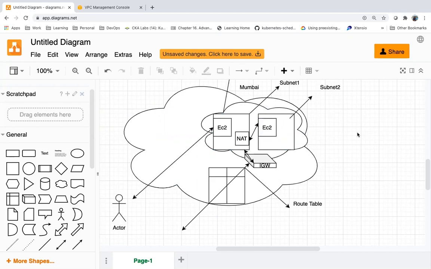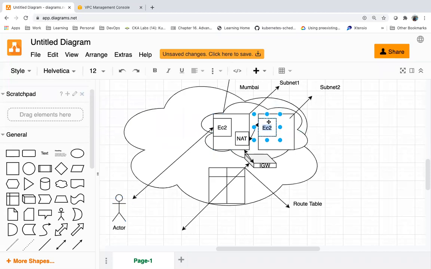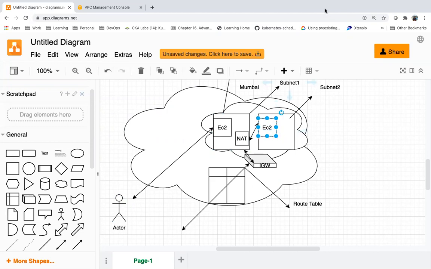So then what type of servers can I create in a private subnet? If I create servers in a private subnet, how can the end user access them? Suppose my application is running on a private server. How can we access this? If my application is running here and it doesn't have access to the internet, how can I access it from outside?